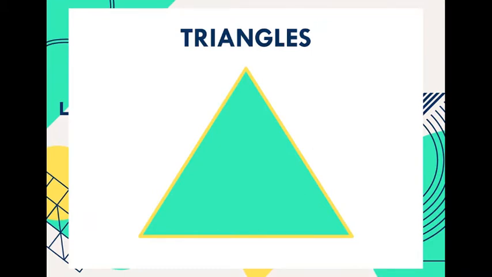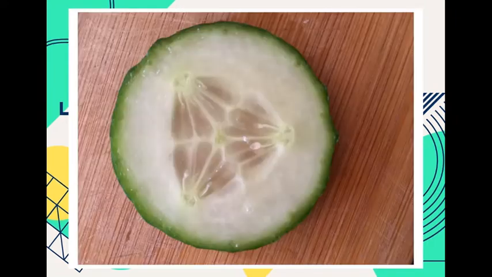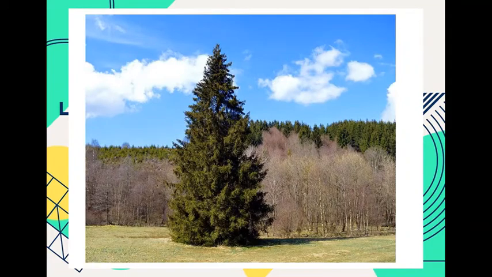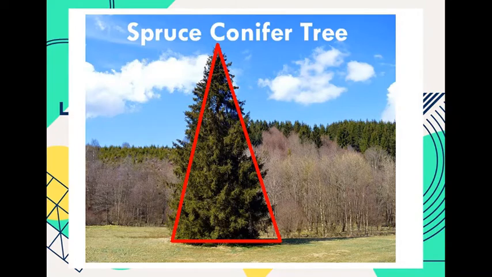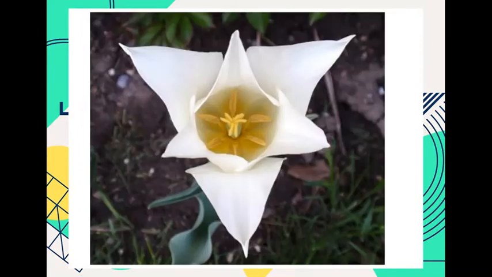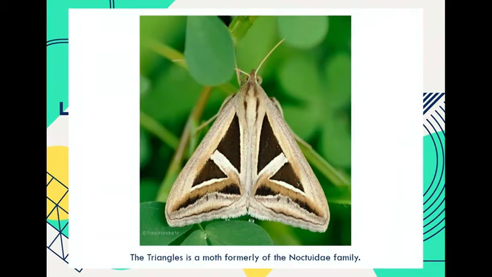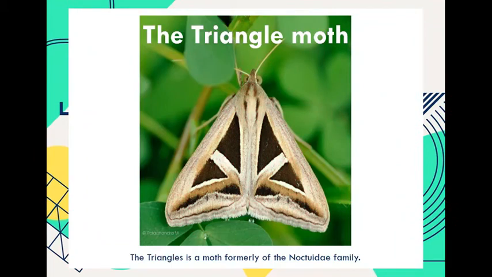Triangles. Triangles have three sides, which makes it a polygon. Here we have a cucumber slice, and in the middle we can see a triangle. Here is a conifer tree, and it's also the shape of a triangle. A flower. Here we have the triangle moth, which is formerly of the Noctuid family.